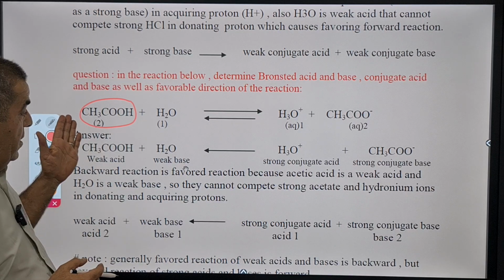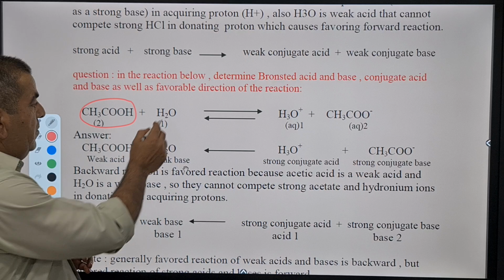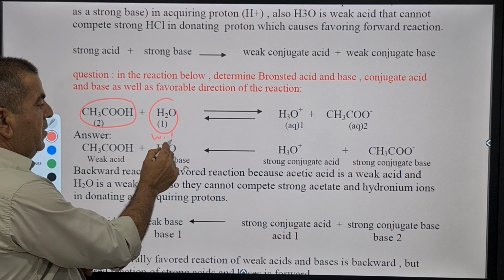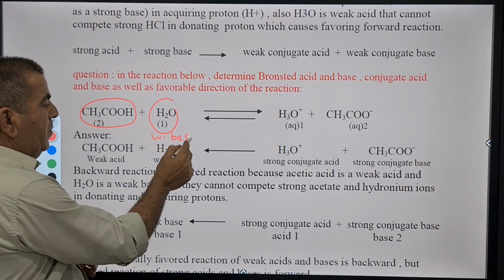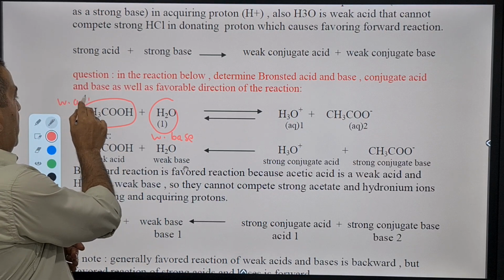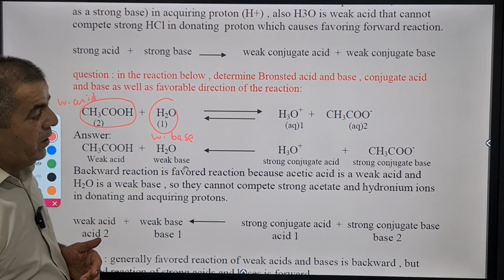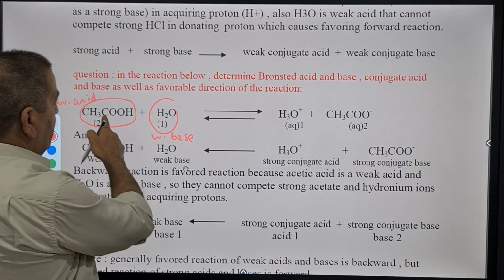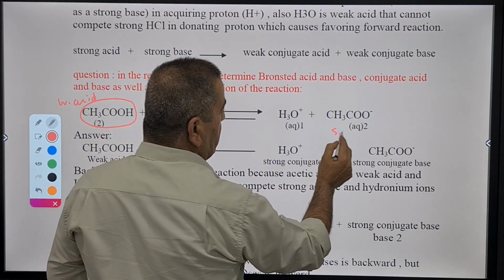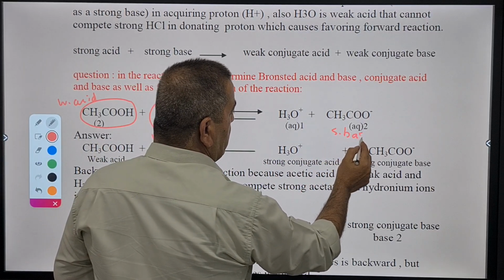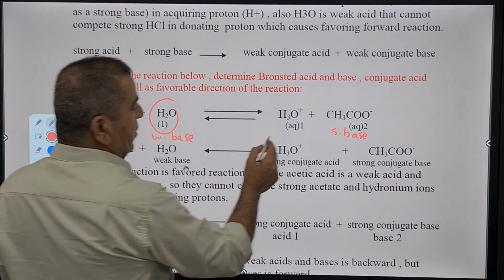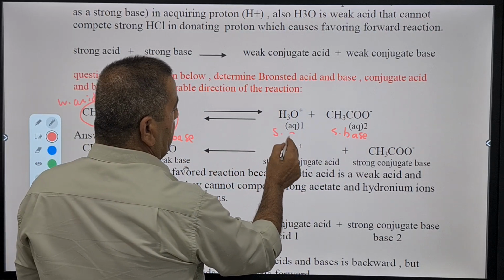As long as this is a weak acid, water will be a weak base. What about the conjugates? We have a weak acid, so its conjugate here is a strong base. And water is a weak base, so its conjugate will be a strong acid.